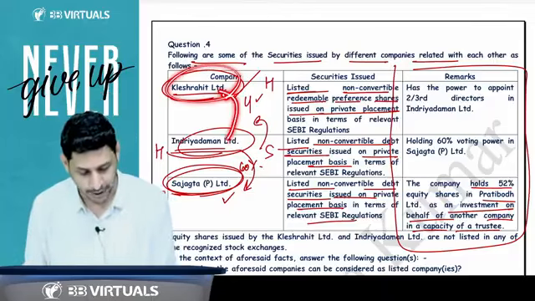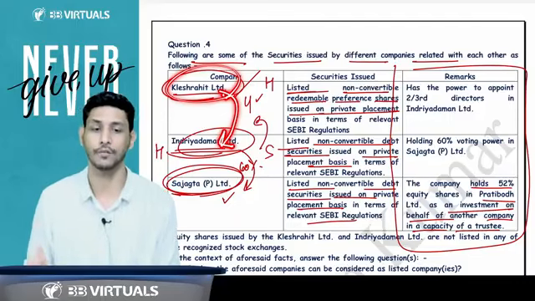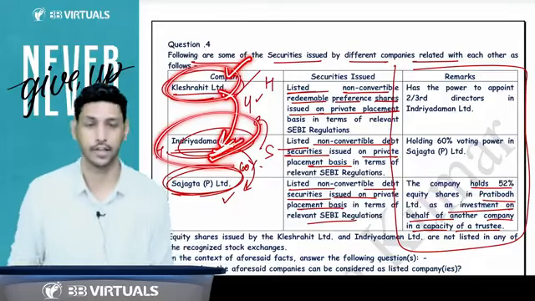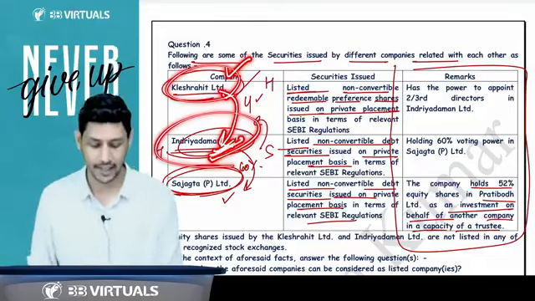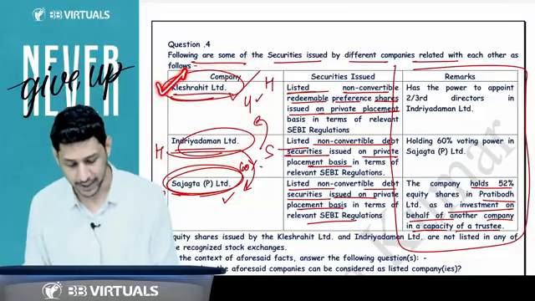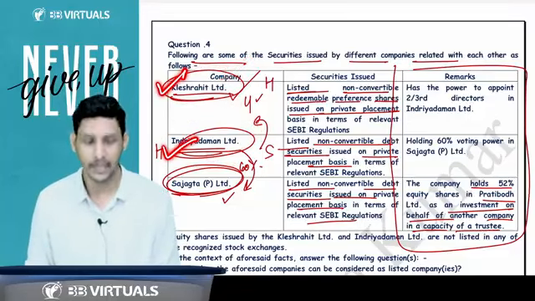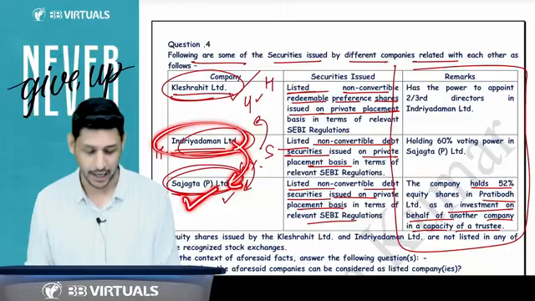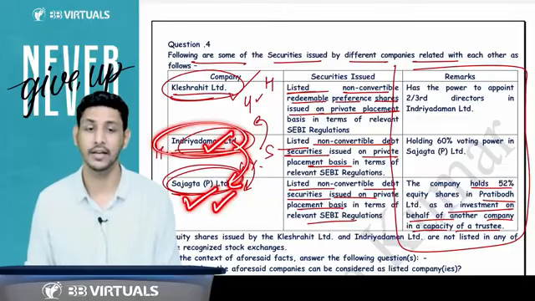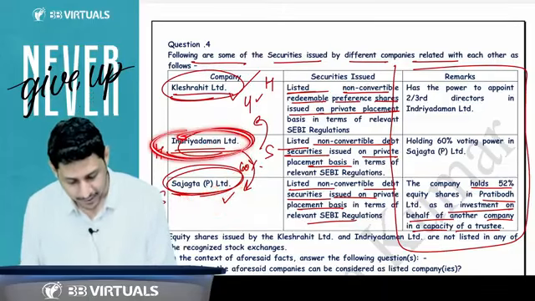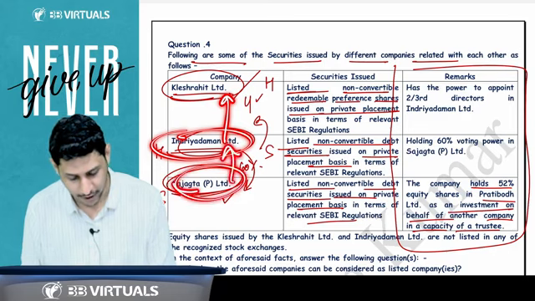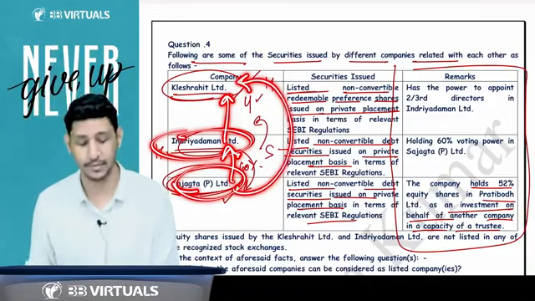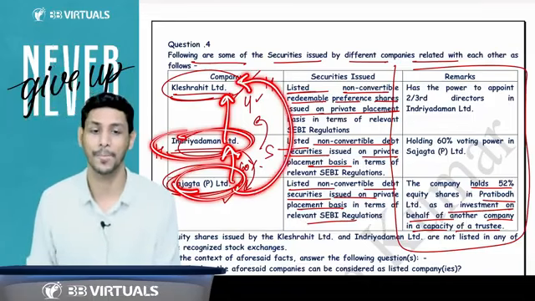This company is holding 2/3 of the director's power of this company. Means this company can appoint or remove 2/3 of the directors of this company. So can I say they can appoint the majority of directors? So this will become the holding and this will become the subsidiary. This company is holding 60% voting power of this company. So I'll say this is also holding, this is subsidiary. And this company is the subsidiary of this company. So according to the chain concept, this Sajagta Private Limited will become the subsidiary of this company also.